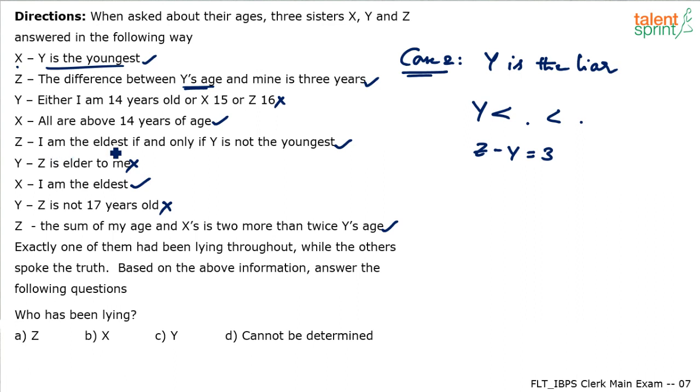Then z says I am eldest if and only if y is not the youngest. Okay, now look at this. Z says what? I am eldest if and only if y is not the youngest. And this should be a correct statement because that is the truth. I mean, he speaks the truth, right? So I am the eldest. I will be the eldest if and only if y is not the youngest. But y is the youngest. If y is the youngest, z will not be the eldest, which means z will come here. And hence x will come here. You're able to follow? Z's statement is correct. He says I will be the eldest person if and only if y is not the youngest.